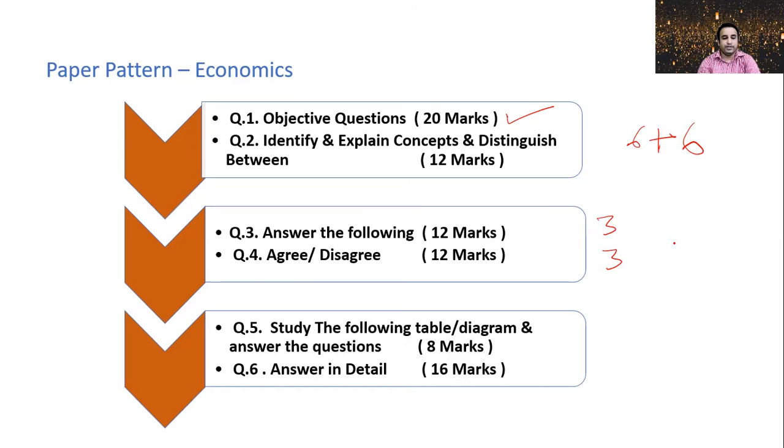Question number 5 is study the following table or diagram and answer the questions. Here 2 questions we have to solve, 4 marks each. And the last question is answer in detail. Here we have to attempt the 2 questions for 16 marks. So this is the total question paper for 80 marks.